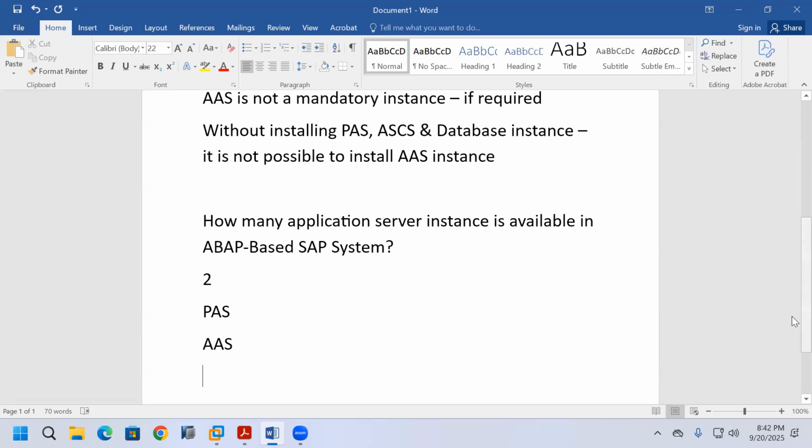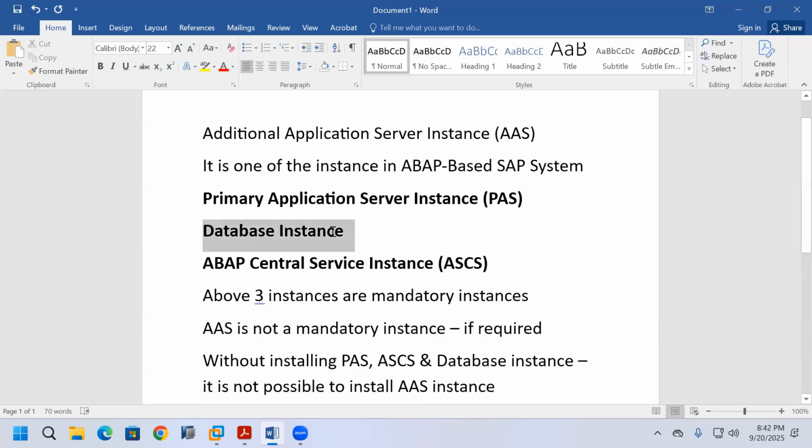The database instance is not an application server instance. For the ABAP central service instance, only in name do they say ABAP and central service instance. If you remove primary or additional, you read application server instance. Only the primary application server instance and the additional application server instance are the application server instances in an ABAP based SAP system. Primary means main, the first application server instance. Additional means an extra application server instance.